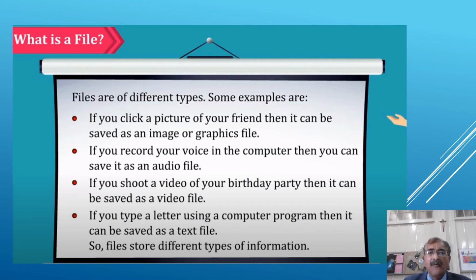Now, if you shoot a video of your birthday party, then it can be saved as a video file. So you have image file, audio file, video file. Now, if you type a letter using a computer program, then it can be saved as a text file. So files store different types of information.